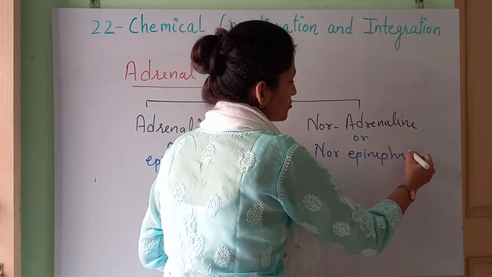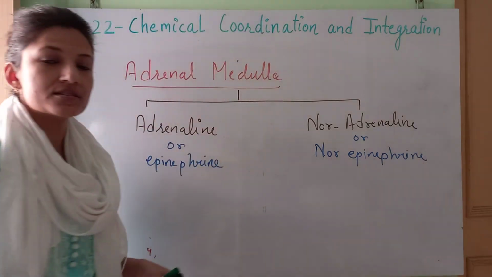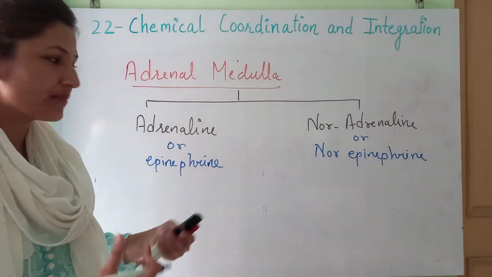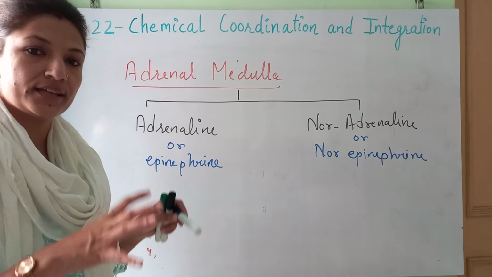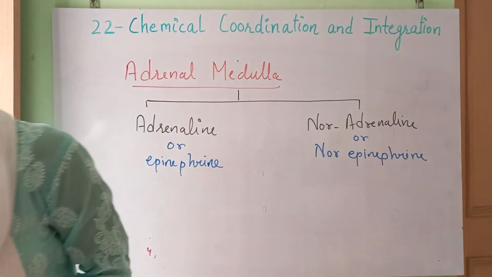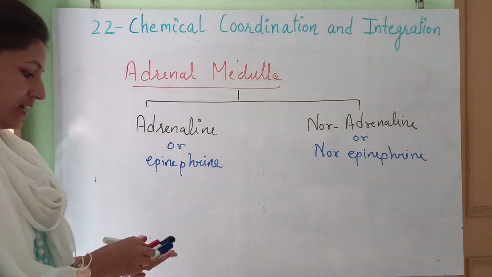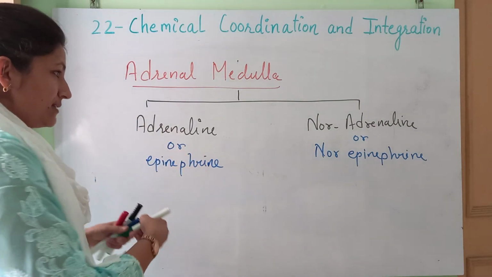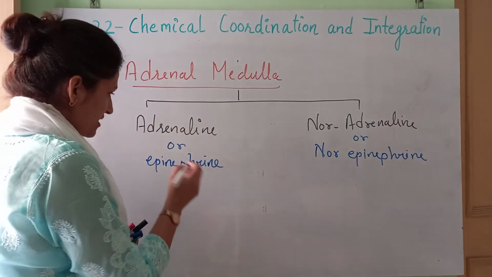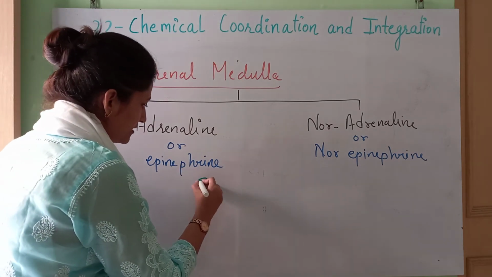Now don't get confused that they are going to work antagonistically, against each other. No, they are going to work together. Same functioning they are going to perform in the body. Both function the same.